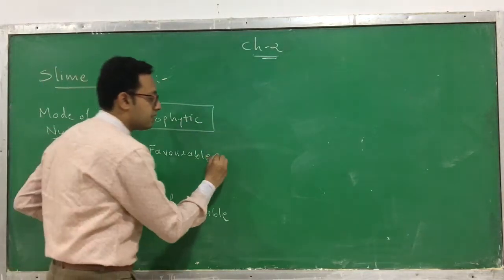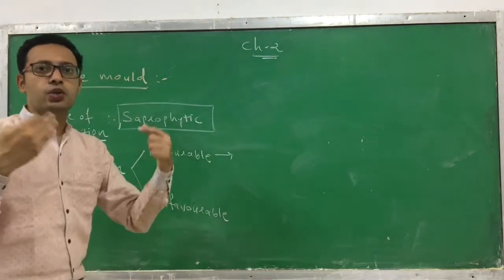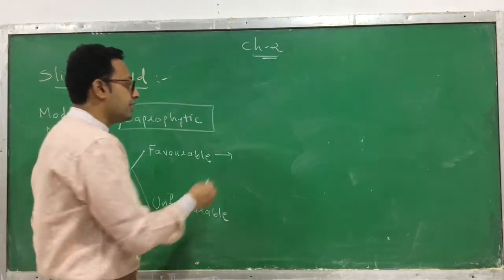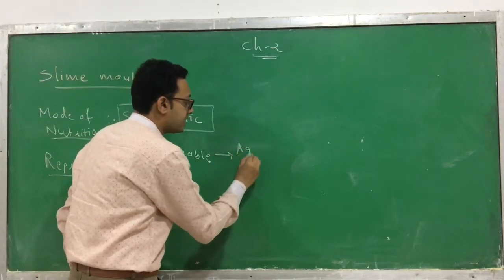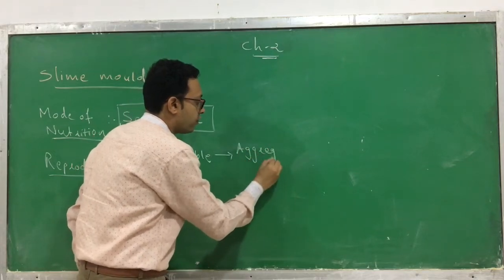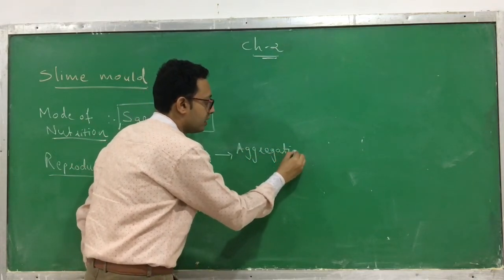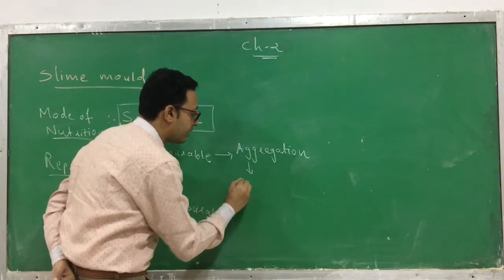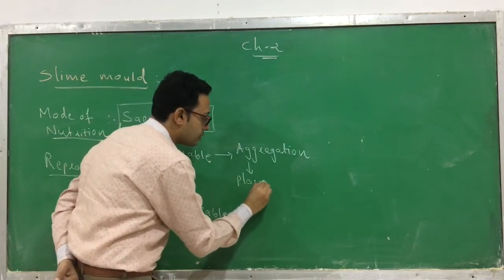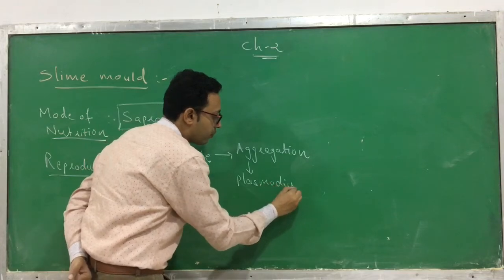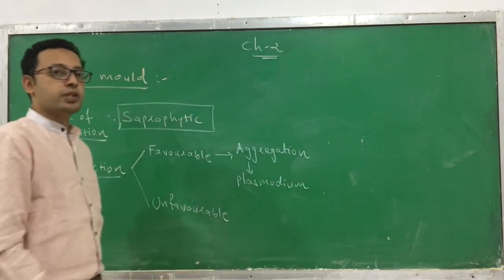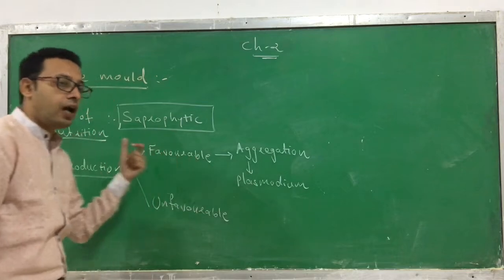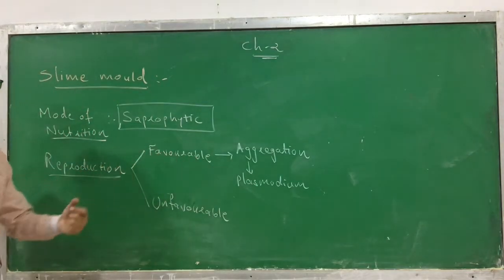In favorable condition, they continuously grow, and it leads to the formation of an aggregate of cells. This aggregation is called plasmodium. So this is how they reproduce in the favorable condition.